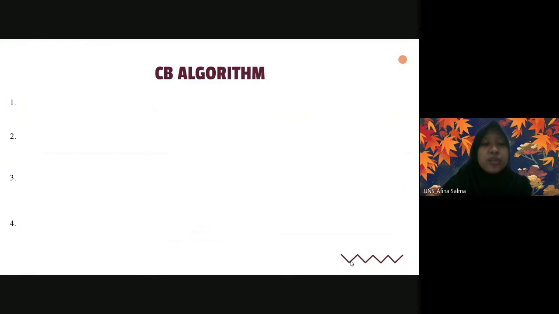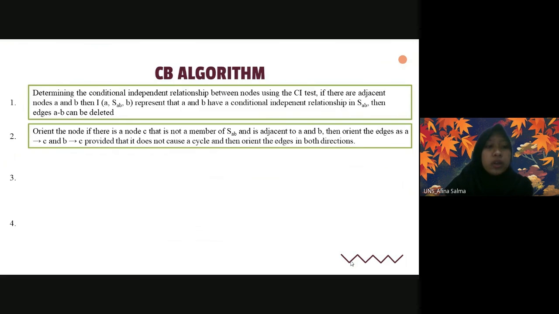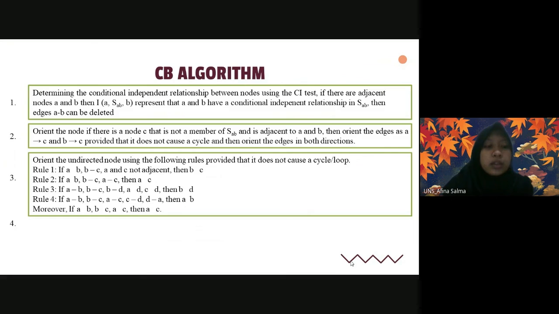The procedure of the CB algorithm can be written as follows. First, determine the conditional independence relationship between nodes using the CI test. Second, orient the nodes: if there is a node C that is not a member of S_AB and is adjacent to A and B, then orient the edges as A to C and B to C, provided that it does not cause a cycle; otherwise, orient the edge in both directions. Third, orient the undirected edges using the following rules, provided that it does not cause a cycle or loop. The rules can be seen in the slide.